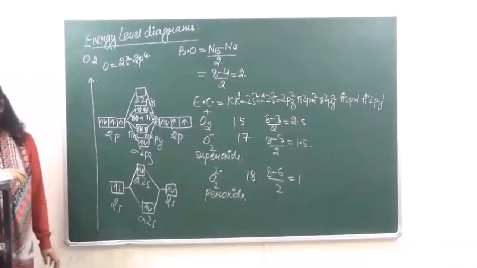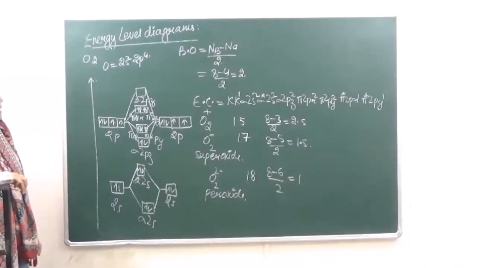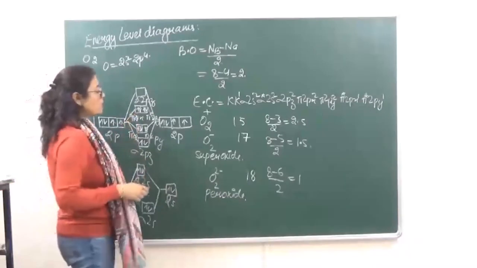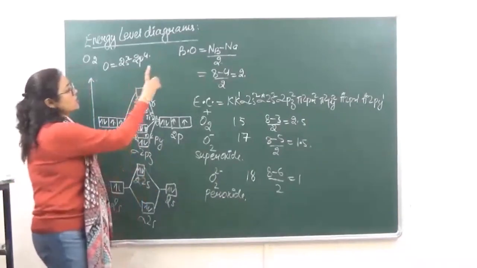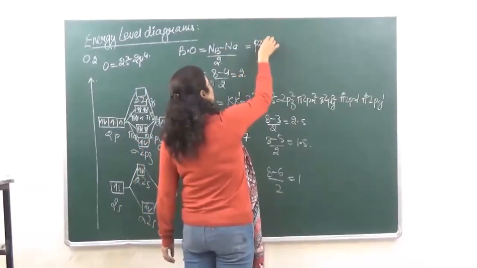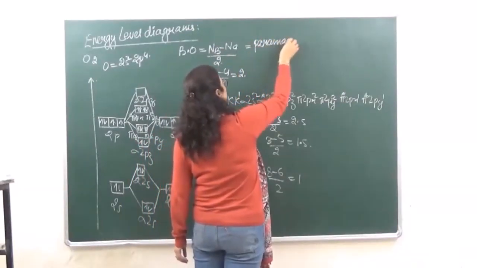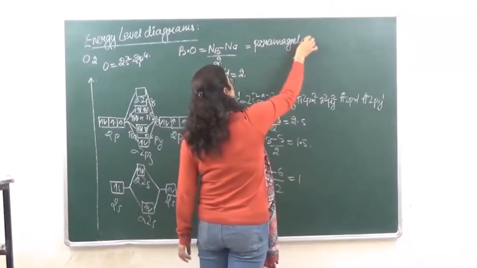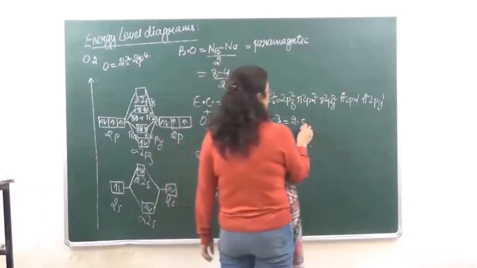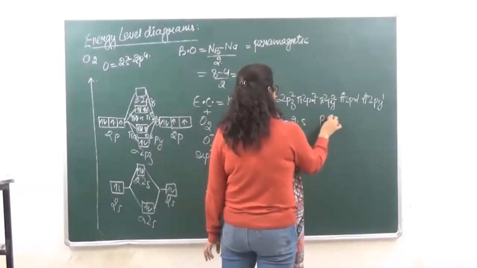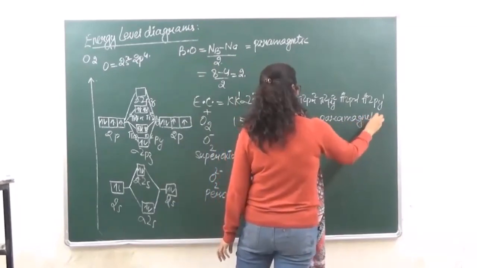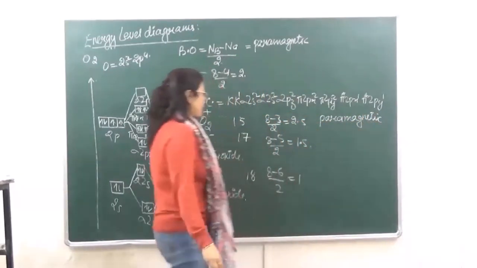Okay? So when we are looking at the magnetic character over here, when we are talking of O2, it is paramagnetic because it has unpaired electrons. Then O2 positive will also have one unpaired electron, so this is going to be paramagnetic.